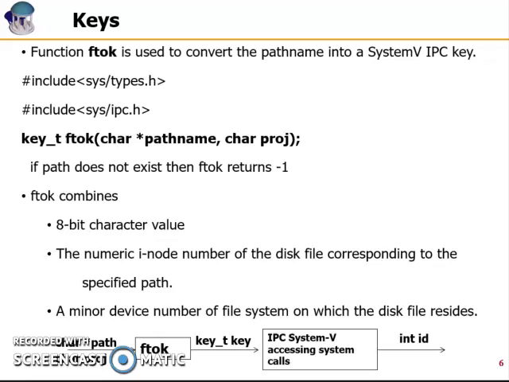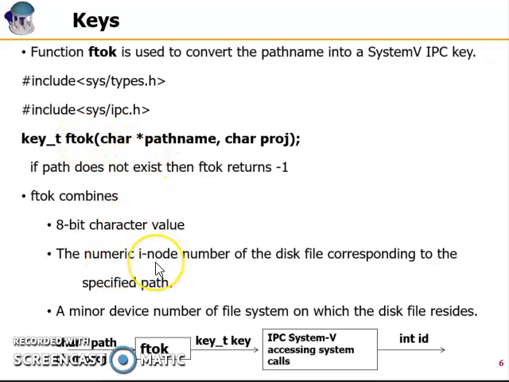If ftok, like any other system call, fails, it will return a negative number, which is -1. Now the functionality of ftok: it takes two parameters, both to be characters. One, the very first one, being the file name, and the second one being a normal single character. Based on the first parameter, which is the file name, there are two numbers which are generated by the ftok system call at its level of functionality.